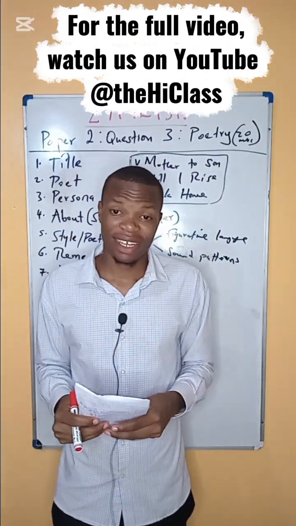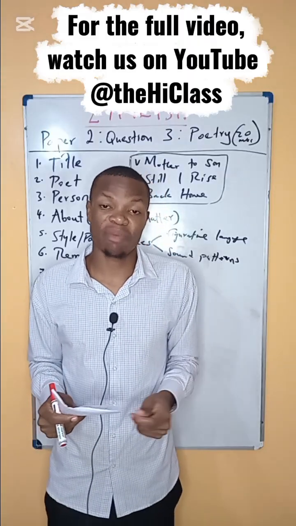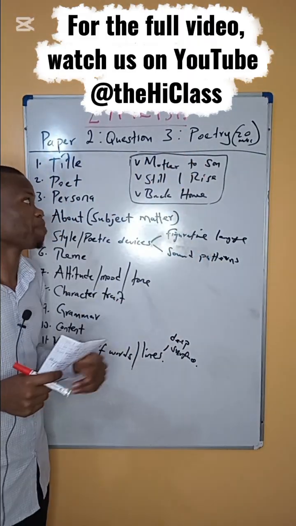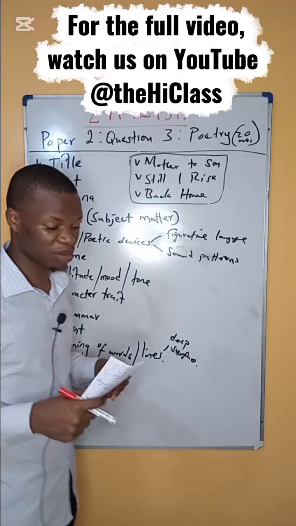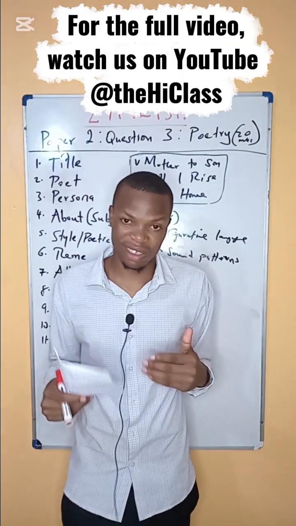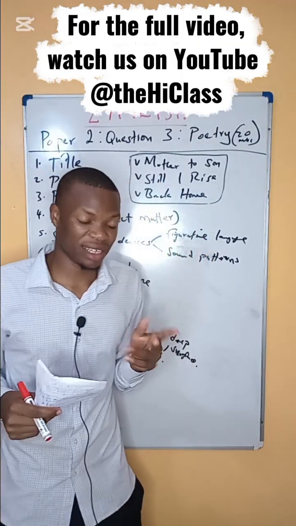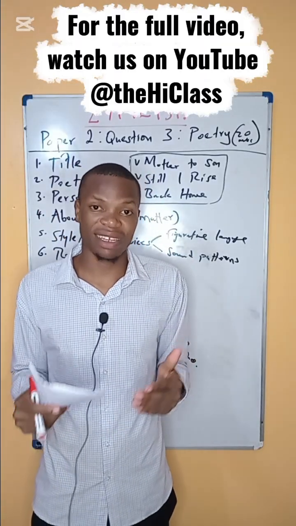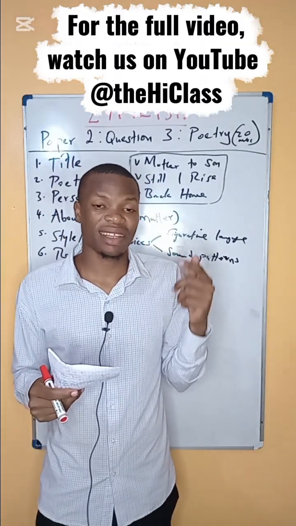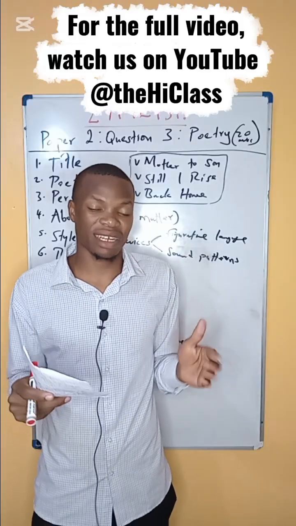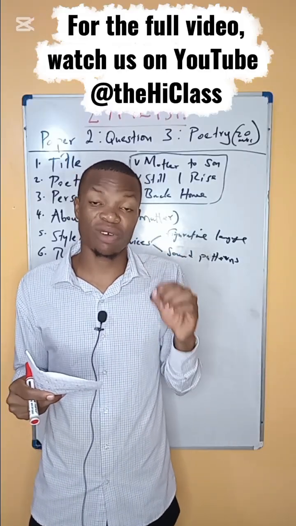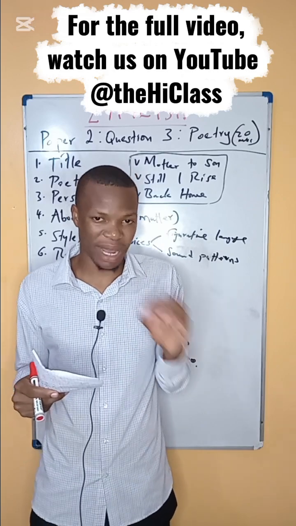My name is Leshan, and this video is a continuation of the poetry section. It is in KCSE English Paper 2, question number 3. In the first video, I talked about how, for you to score good marks under this section, you must understand two things clearly. Number one, the elements that make up a poem. I said that these elements are important because they translate into the questions that I usually set under this section. Number two was, how do you write your answers fully and correctly for you to score full marks per question?